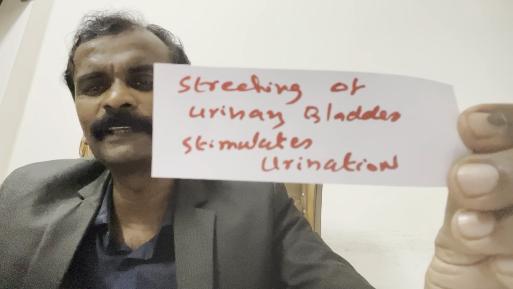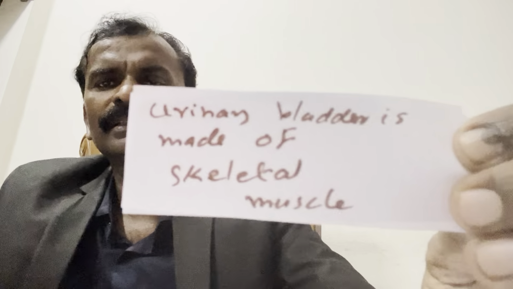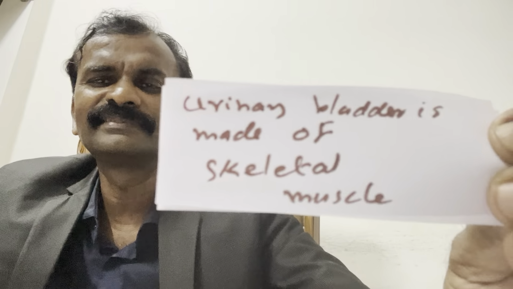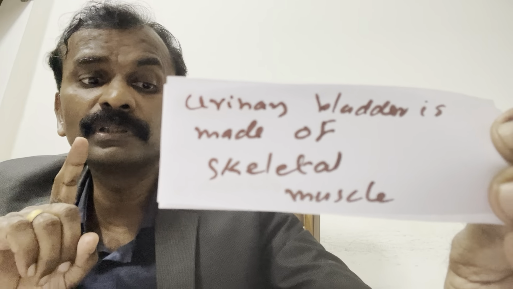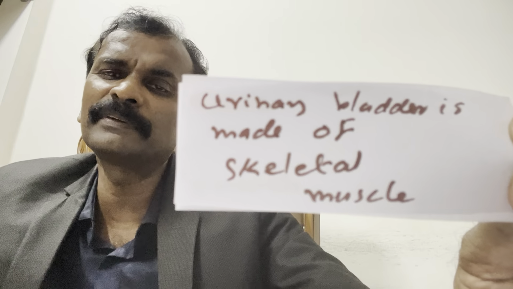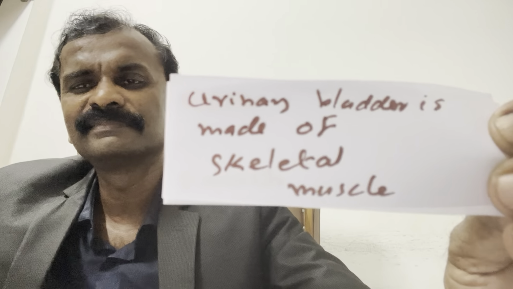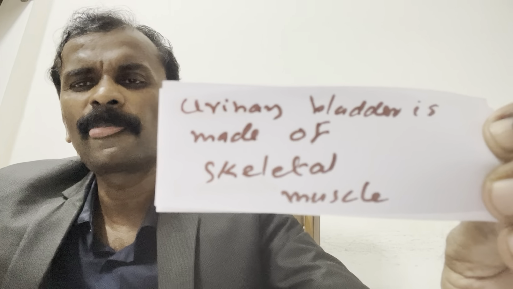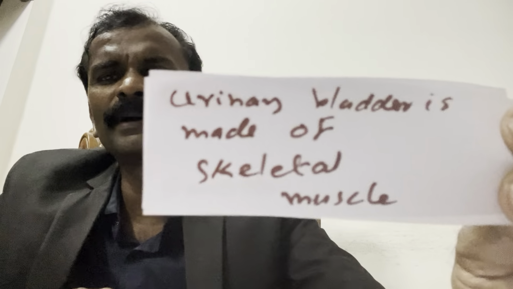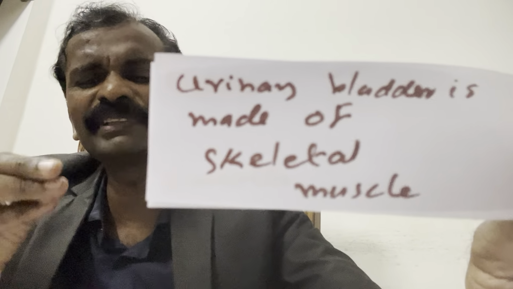Read the question properly. Urinary bladder is made up of skeletal muscle. True or false? I am talking about urinary bladder. Is made up of skeletal muscle. True or false? Come on. This is how NEET question will be there.